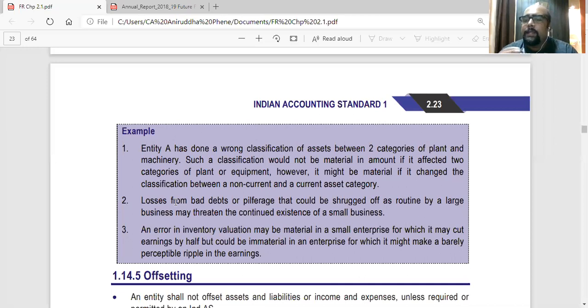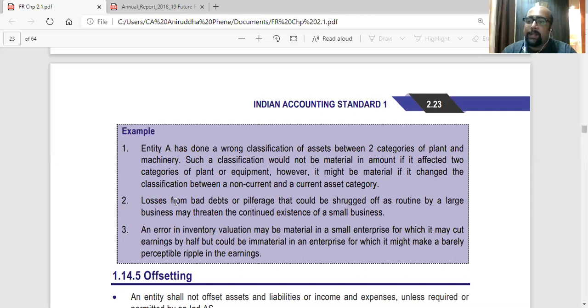Same way, there may be an error in the valuation of inventory, maybe an error in the valuation of closing stock. So they have overvalued the closing stock by 2 lakhs. For a small entity, that can be the difference between profit and loss. If you revalue the closing stock, that company might go into losses also. Because, as you know, closing stock is credited in the trading account, and that adds up to the gross profit. So for a small entity, an error in valuation of inventory can turn profit into loss.